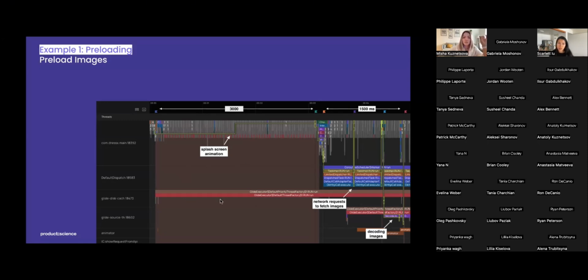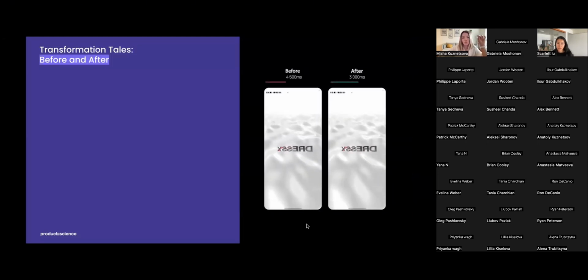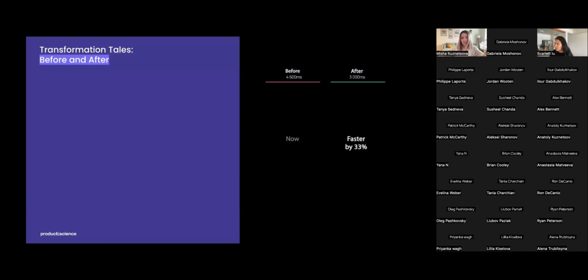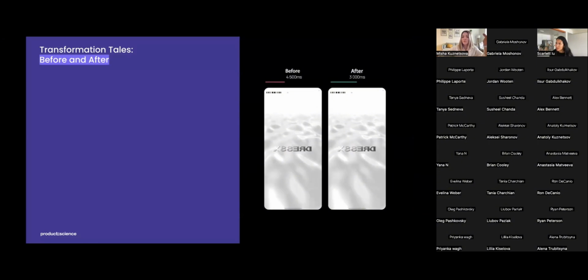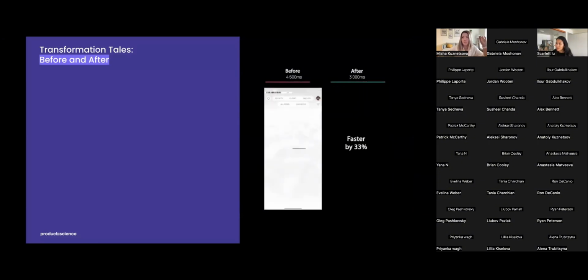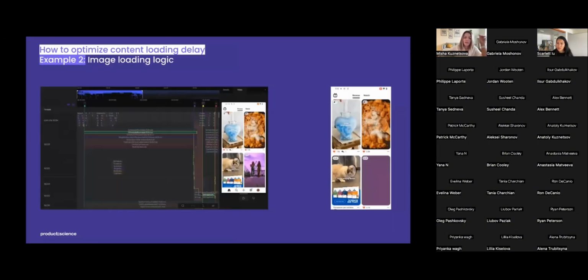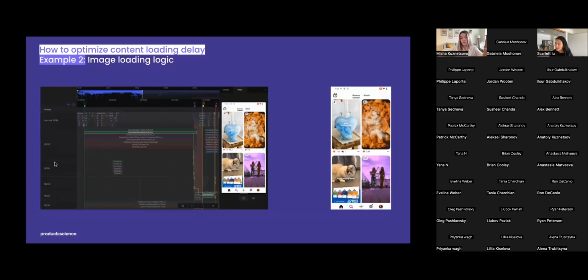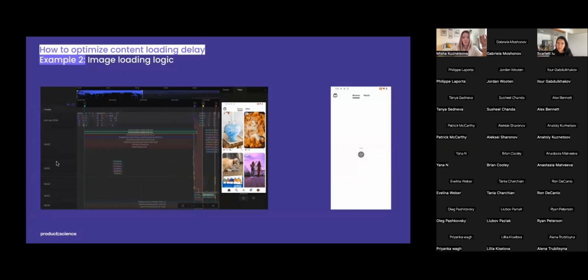By preloading images in the background in a parallel thread with this splash screen animation, you can ensure they're ready for display when needed, immediately after the splash screen animation ends, reducing user wait time by 33%. In the next example of an image-intensive app, we see network requests started immediately after the user's action, which is good. But as I already mentioned, there is always opportunity for improvement, and the Product Science tool can show you this opportunity.